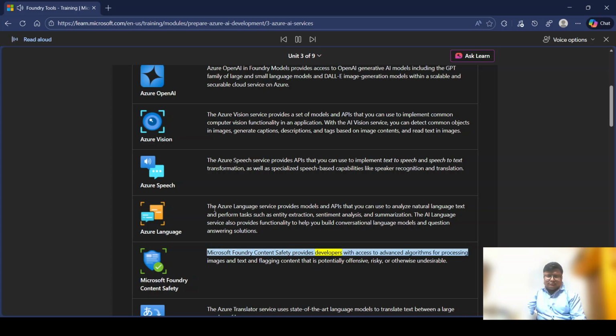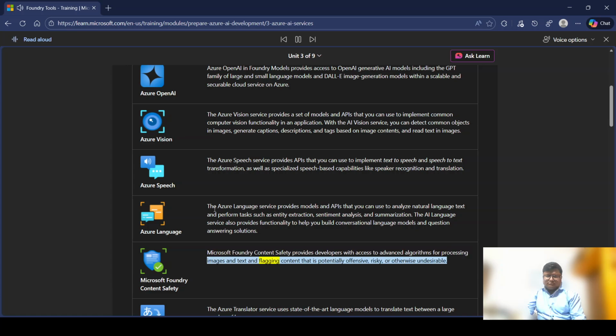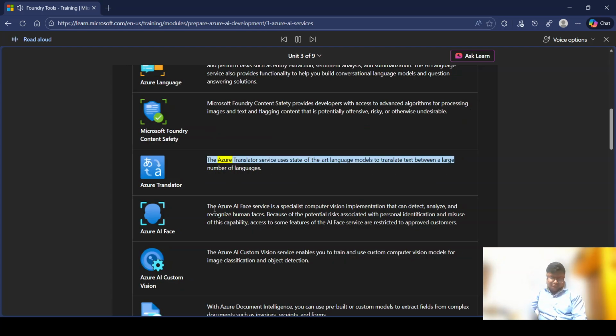Microsoft Foundry Content Safety. Microsoft Foundry Content Safety provides developers with access to advanced algorithms for processing images and text and flagging content that is potentially offensive, risky, or otherwise undesirable. Azure Translator. The Azure Translator service uses state-of-the-art language models to translate text between a large number of languages.